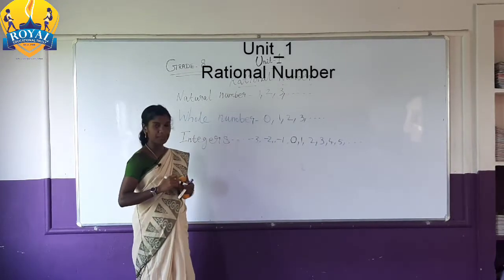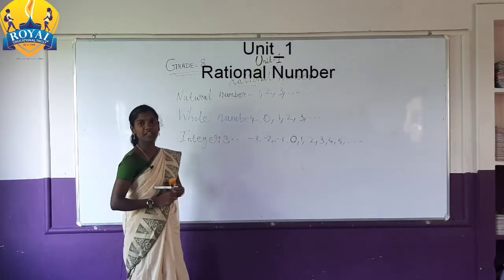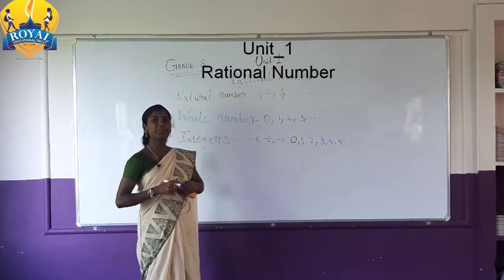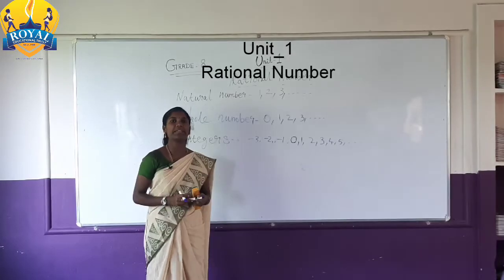Rational number. This is another type of number. Rational number means it's a form of fraction type.